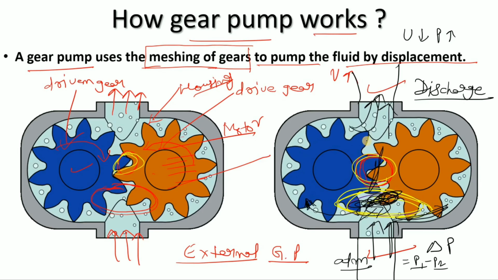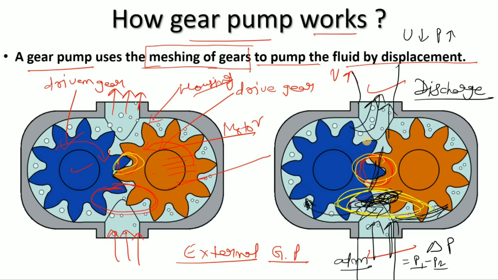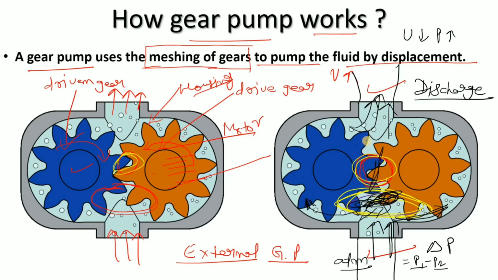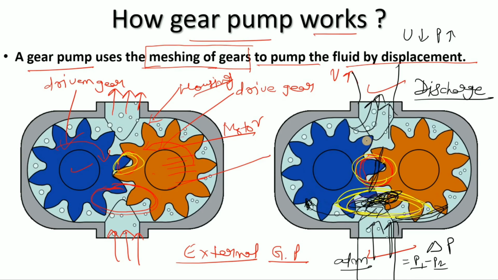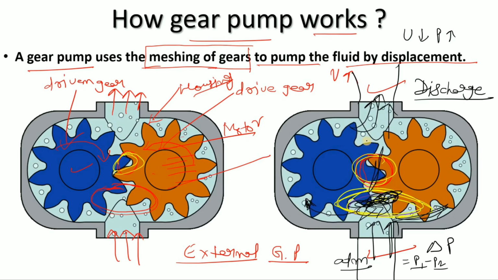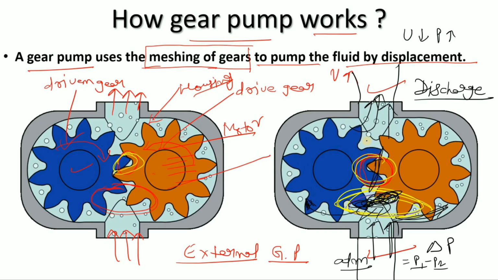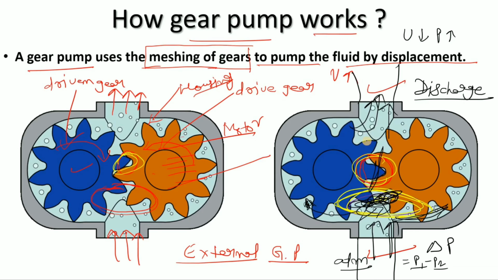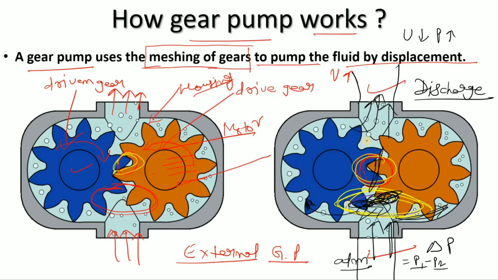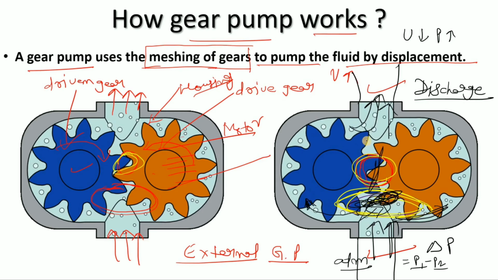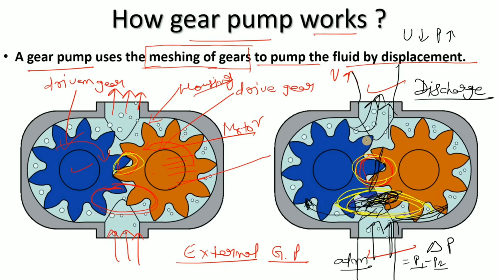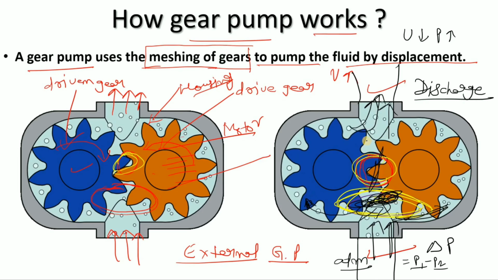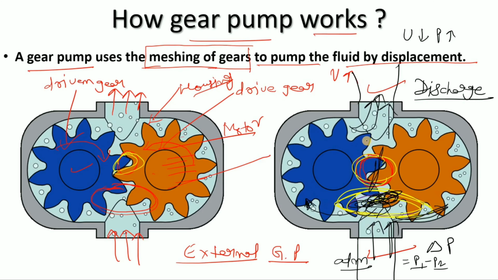If you try to explain this logically, there is no rocket science behind it. I have seen that students and even engineers are very confused about how the gear pump works, right? So what is the main thing? Only the meshing and unmeshing of the gears. When the gears mesh and when they unmesh, this is a pump, so your mechanical energy will be converted into hydraulic energy. Are you getting my point?